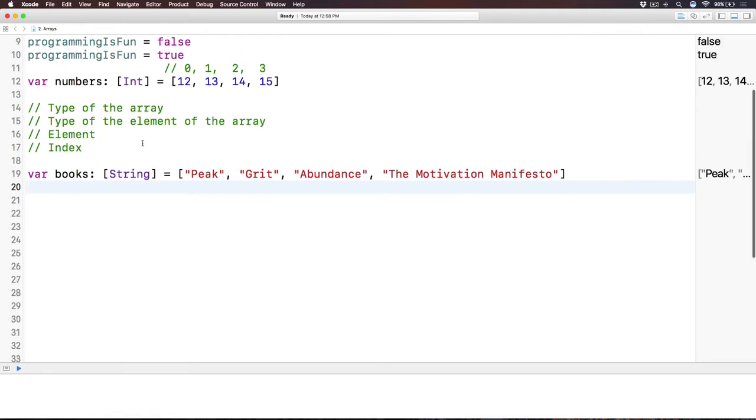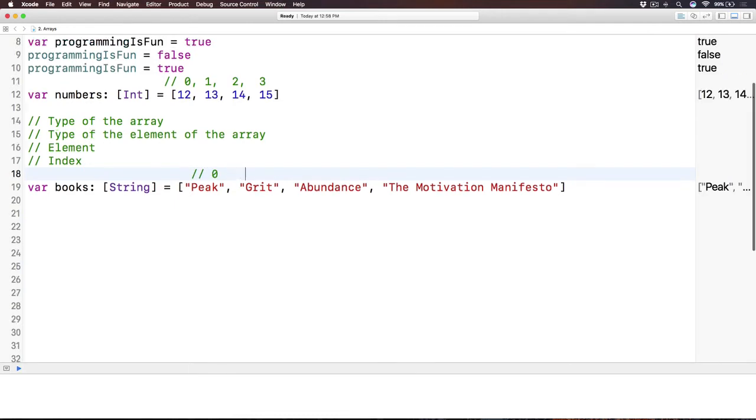And now we know the index of each element inside the array. How can we access those values? Let's say I want to access pig, the value of the first element inside the array. Well, we use the index. So let's repeat here. What is the index here? We have 0, great is 1, abundance is 2, motivation manifesto is 3. That is the index of the array. Make sense?